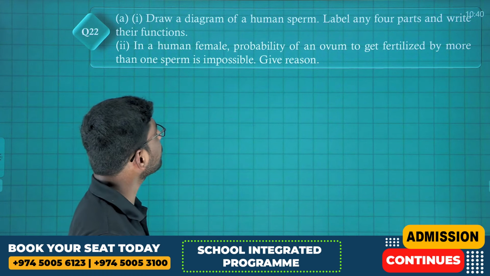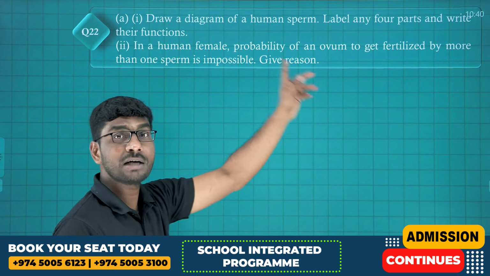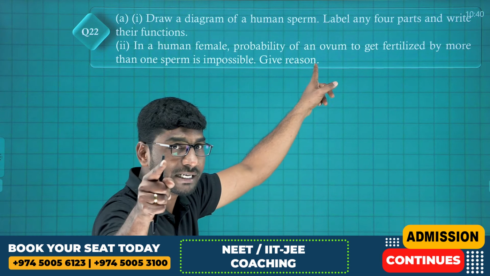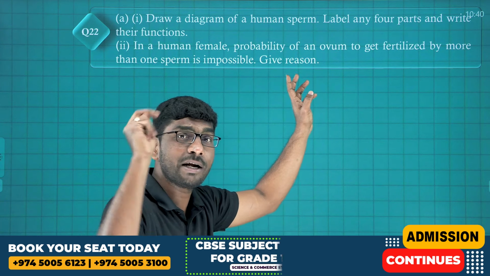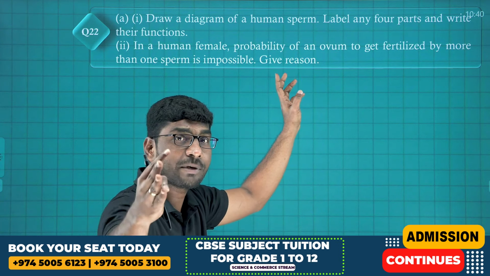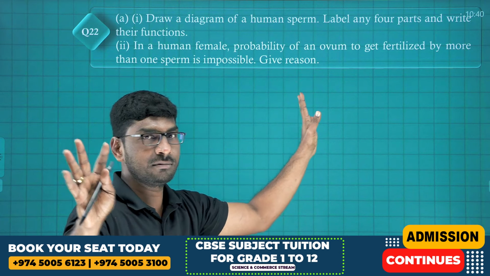Draw a diagram of a sperm. Label 4 parts. They are asking for a sperm diagram. You have to practice this sperm diagram, the secondary oocyte diagram, and the female reproductive system and male reproductive system. You have to practice. Clear?